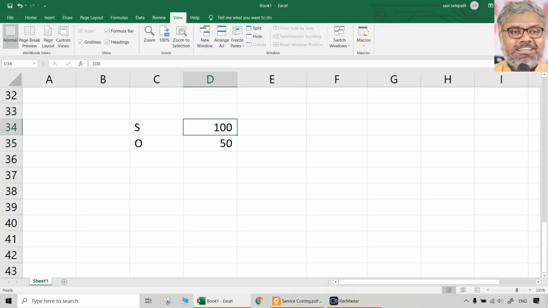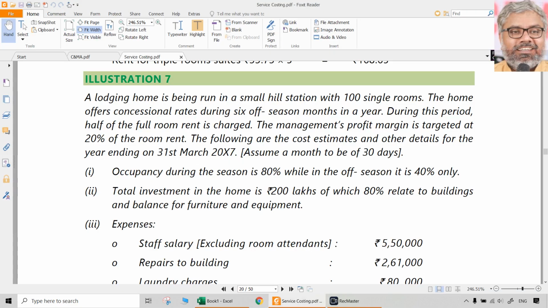Or on the other side, you can even take, if this is 100, then this will be double of it. So either way it is okay. Let us take season. If it is 100 rooms, off season it is 50 rooms only equivalent. We have to understand the equivalent concept. It is not real, it is an imaginary thing. Though there are really 100 rooms physically, they are equivalent to 50 rooms only during off season, because only half of the room rent is charged.